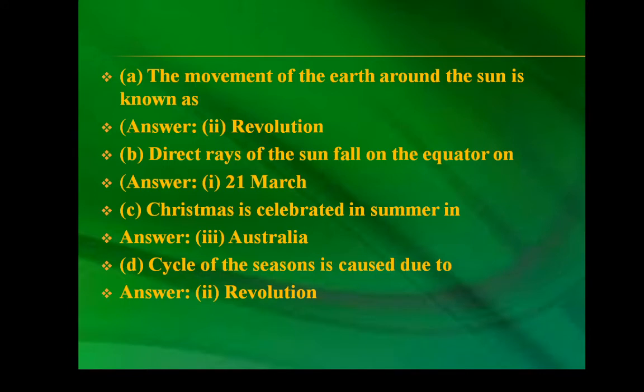The motion of the earth around the sun is known as revolution. Direct rays of the sun fall on the equator on 21 March. Christmas is celebrated in summer in Australia. Cycle of the seasons is caused due to the revolution.